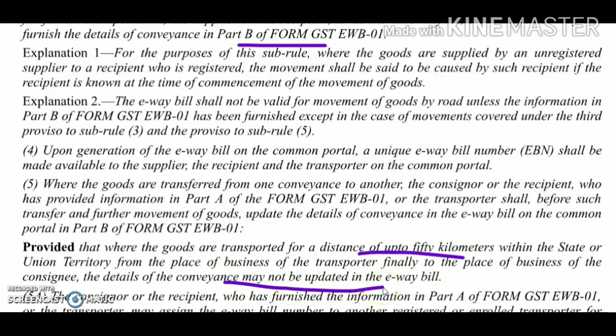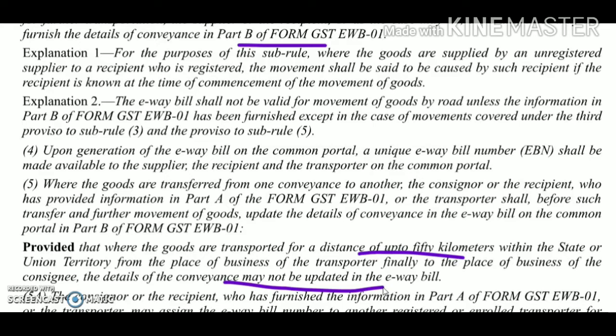The conveyance detail is required to be updated in Part B of the form EWB. However, in both such cases, the criteria is 50 kilometers. Further, the second criteria is within the same state or union territory, and it is for transportation from the premises to the premises of the transporter, and from the premises of the transporter to the premises of the consignee.